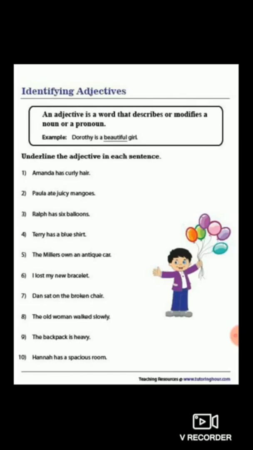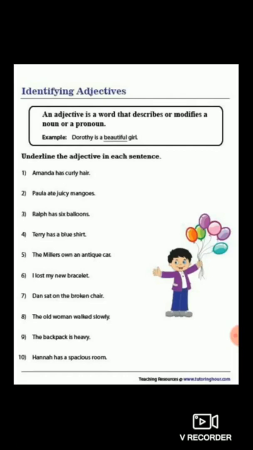It is a numerative adjective, adjective of number. Whereas curly and juicy, they were which type of adjective? Adjective of quality. Terry has a blue shirt. Again here blue. Blue is also an adjective of quality.